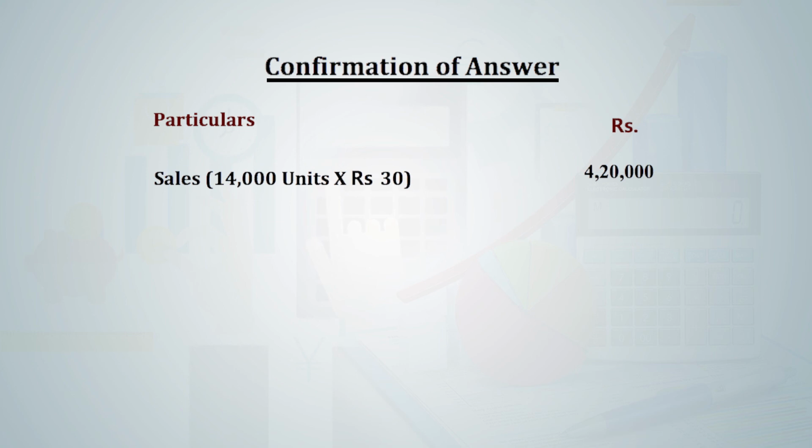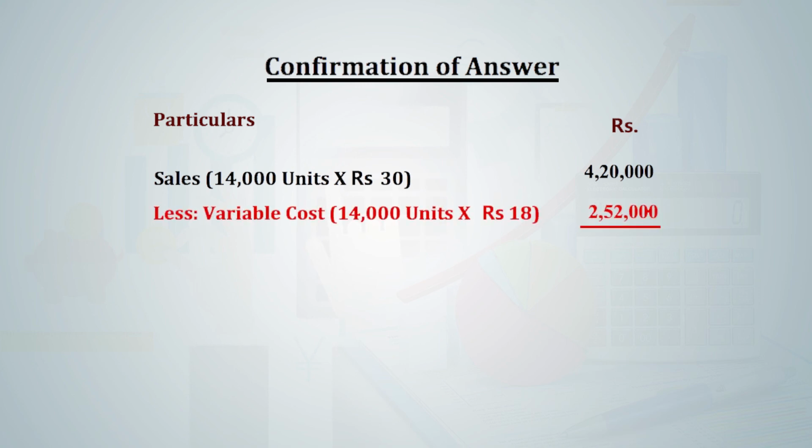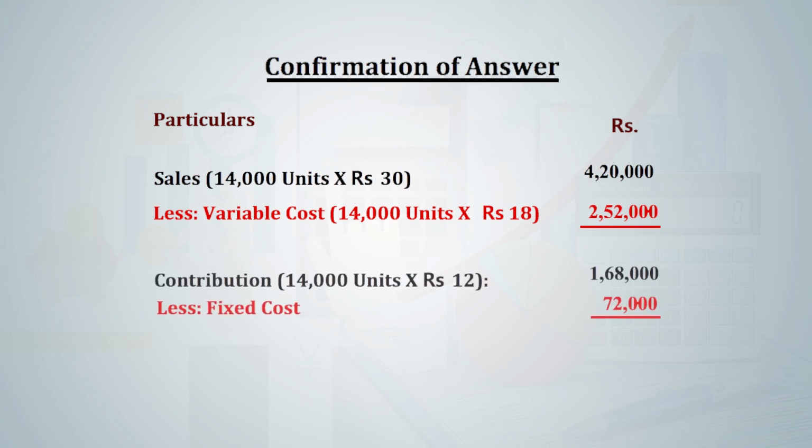So 14,000 units multiplied by selling price of rupees 30, we get rupees 4,20,000 as total sales, less variable cost of rupees 18. For 14,000 units we have 2,52,000. Contribution we are having 1,68,000. Fixed cost is 72,000, and you can see that the difference is nothing but 96,000, and that is our desired profit.